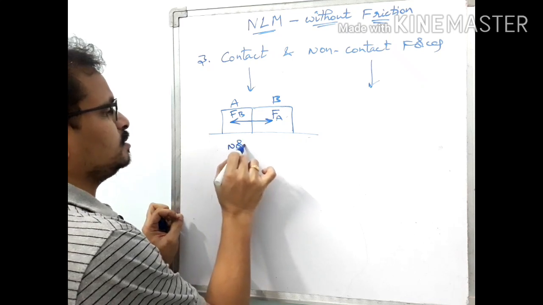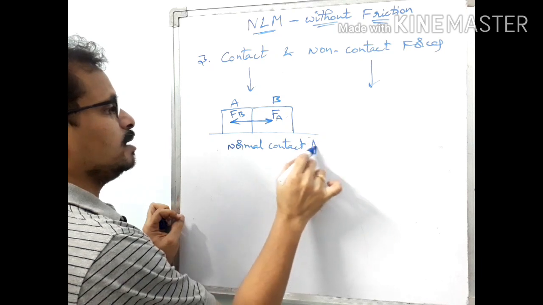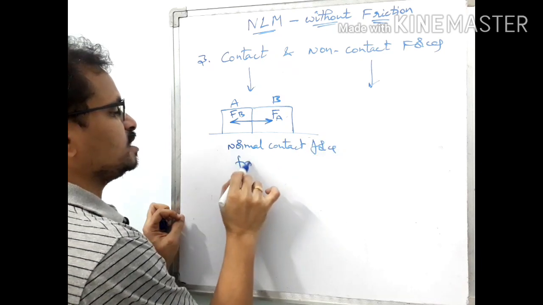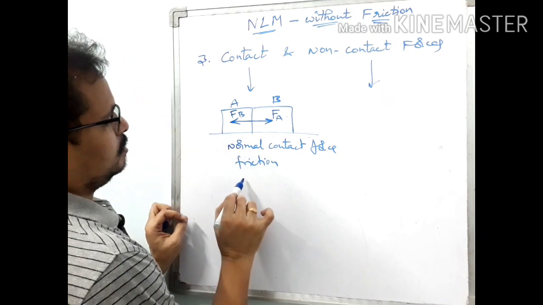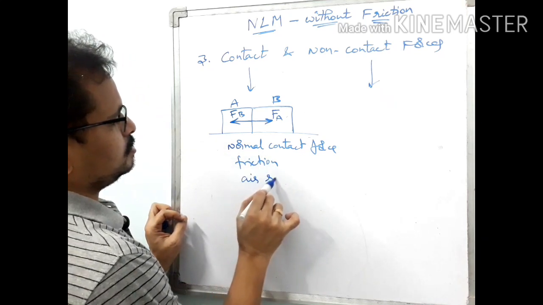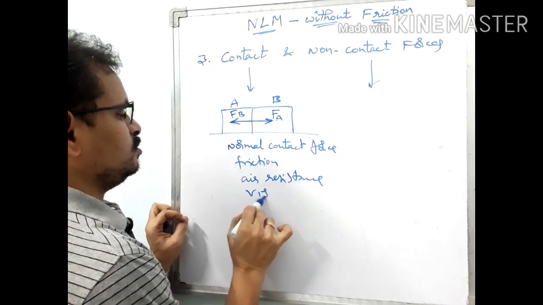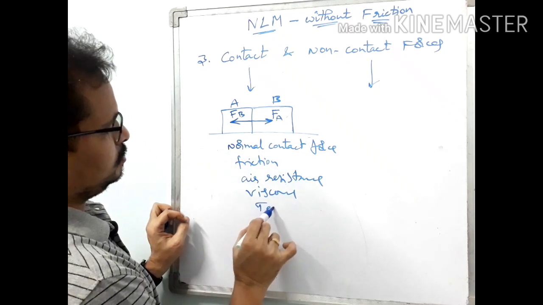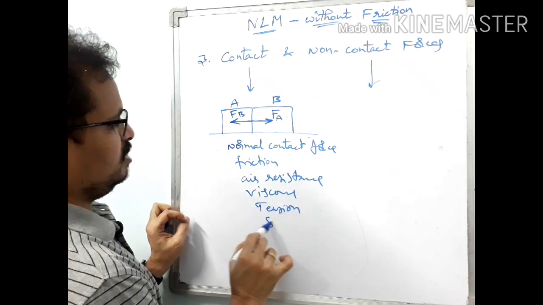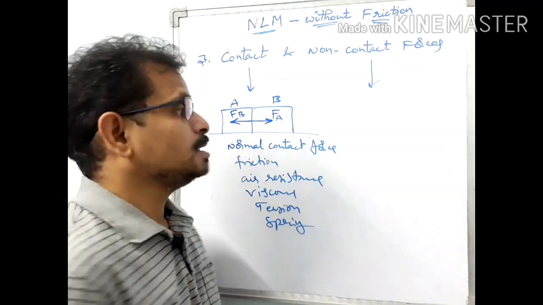Normal contact force, friction, air resistance, viscous force, what else? Tension, spring force, all these are contact forces only.